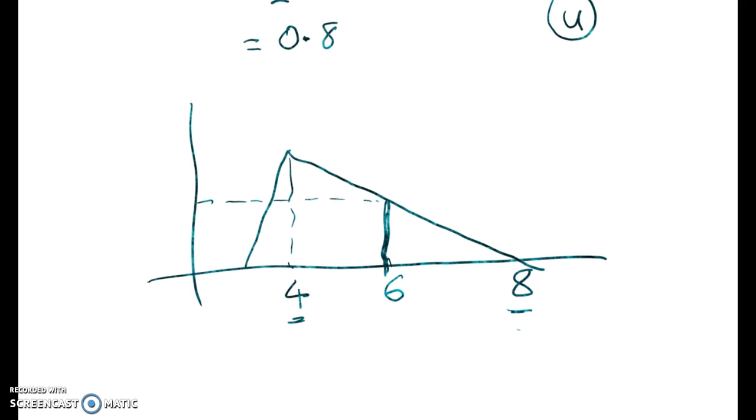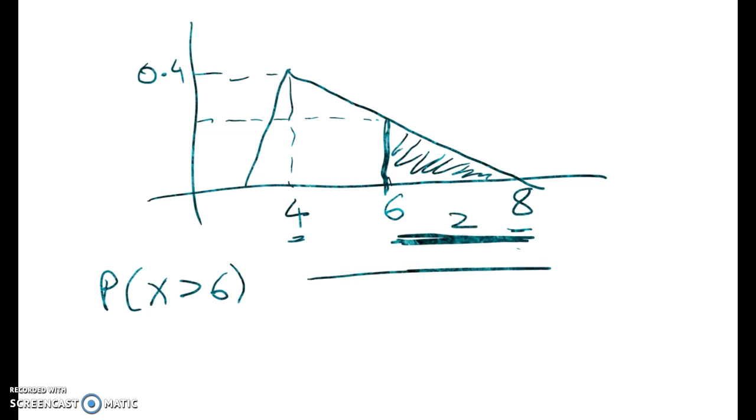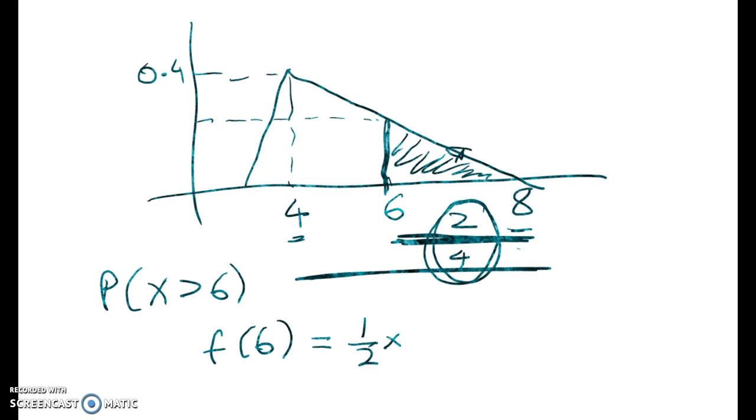Now what we've got to do is to show that 6 is not the median. So we're going to find the probability that x is greater than 6. To do that, we need to work out what the height is at 6. We know the height at the peak point is 0.4. So using similar triangles, this distance here is 2. This distance here is 4. So if we go halfway up towards the top, f of 6 is going to be a half, or 2/4, of my peak height. And that's using the idea of similar triangles.